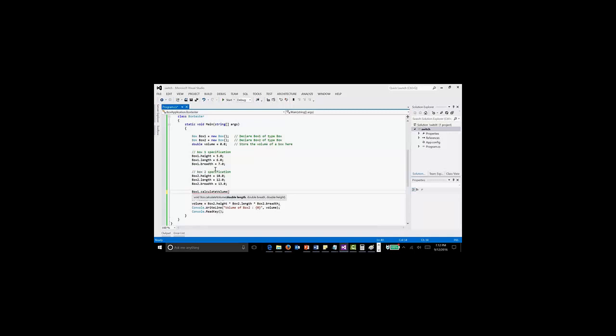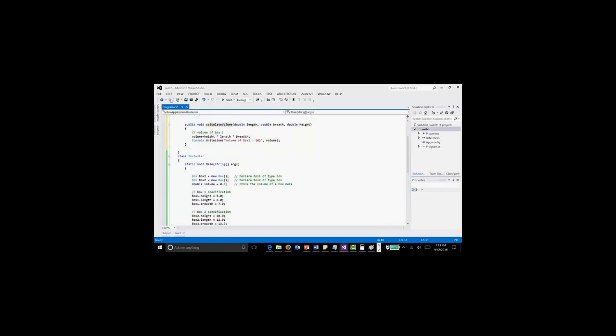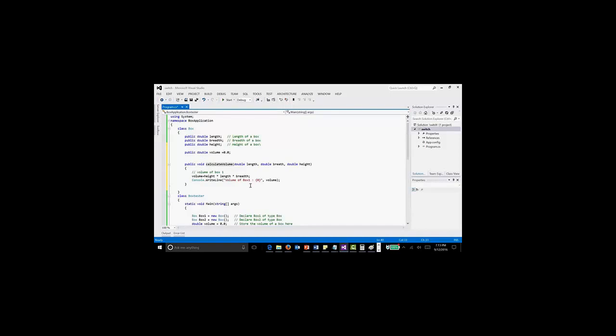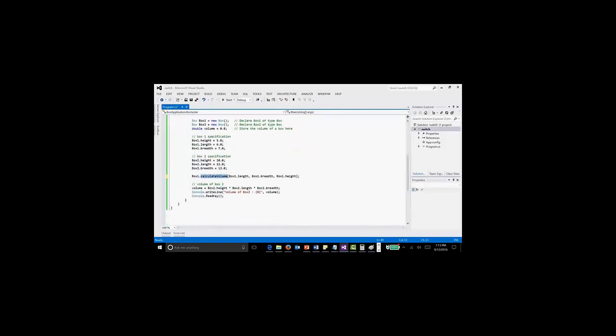Here I need to pass the values of these three variables: box1.length, box1.breadth, and box1.height. Done. Once I give the values like this, this will call this method to do the operation, and it will give the result here.